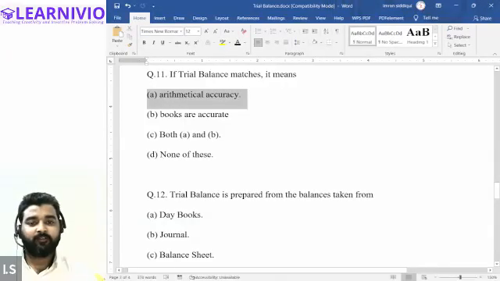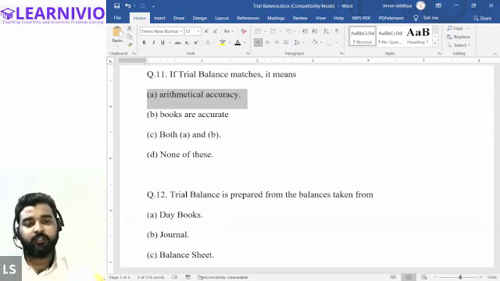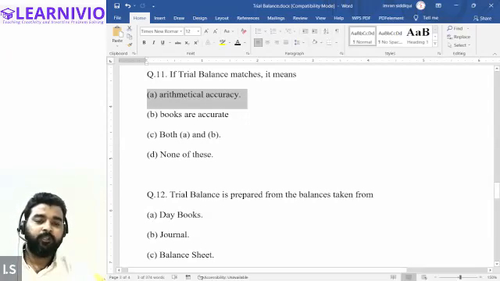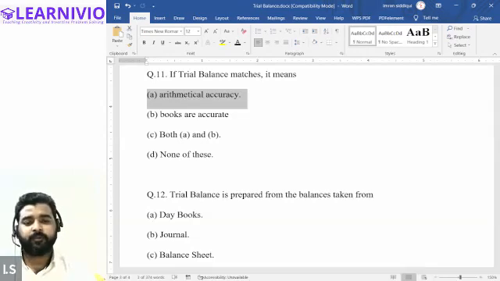We have understood this in the first session of the trial balance, that trial balance only gives you the idea of the arithmetical accuracy, whether the journals have been posted correctly into the ledger or not. It does not give you conclusive proof of the correctness of the books of account. Books of account include various types of statements.